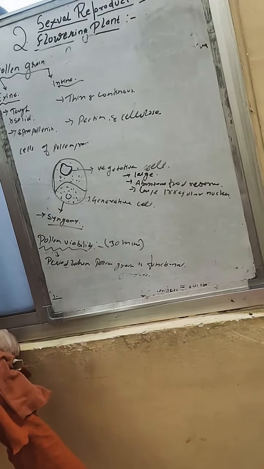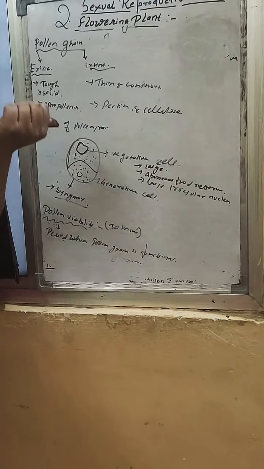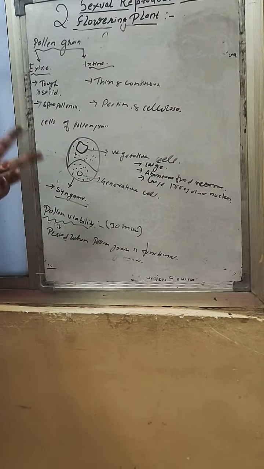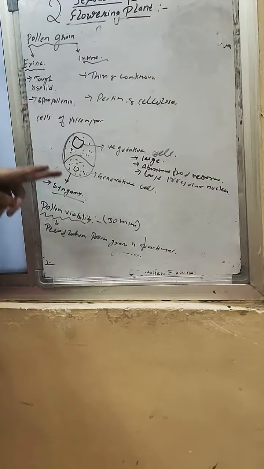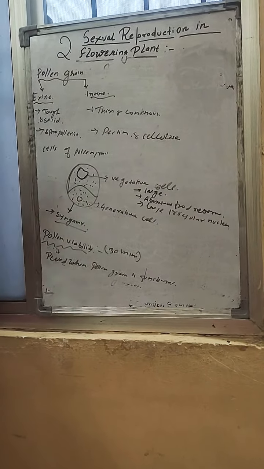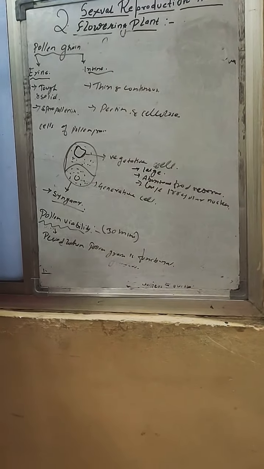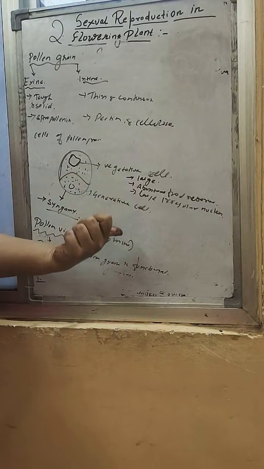Temperature and humidity may affect pollen viability. But the period in which one pollen grain remains functional is 30 minutes.